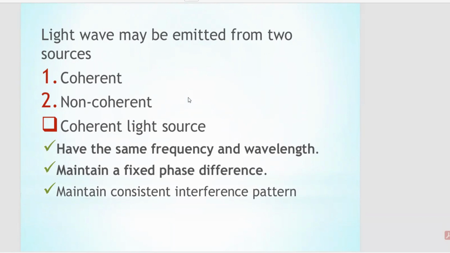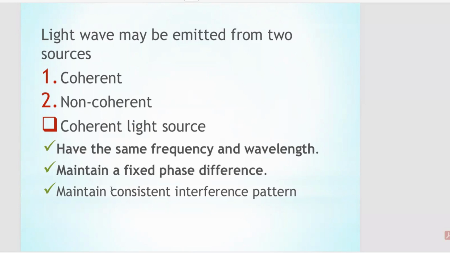In contrast, light from a non-coherent source consists of waves with different frequencies, wavelengths, and varying phase relationships. This variability prevents the formation of a stable or consistent interference pattern. In simple words, the sources of light can be classified into two: one, coherent, and two, non-coherent.